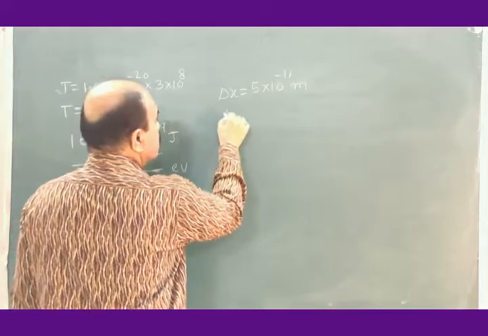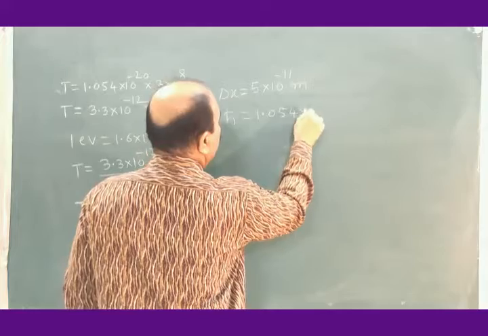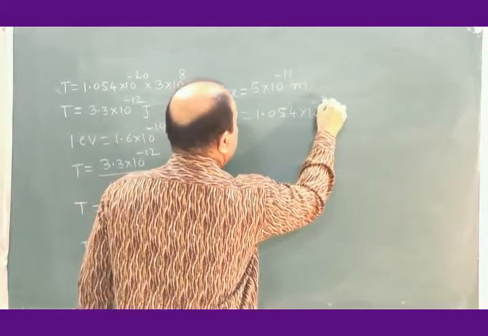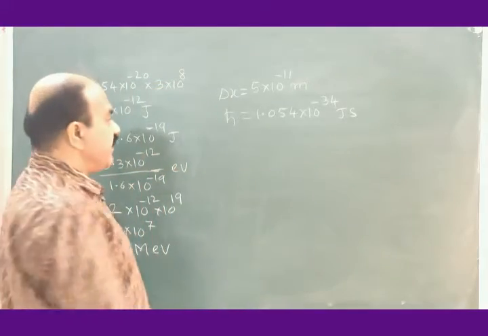Again you know h cross is 1.054 into 10 to the power minus 34 joule second. Let us find delta P.